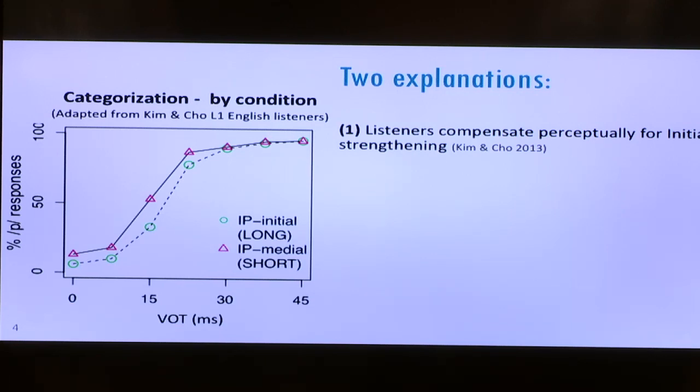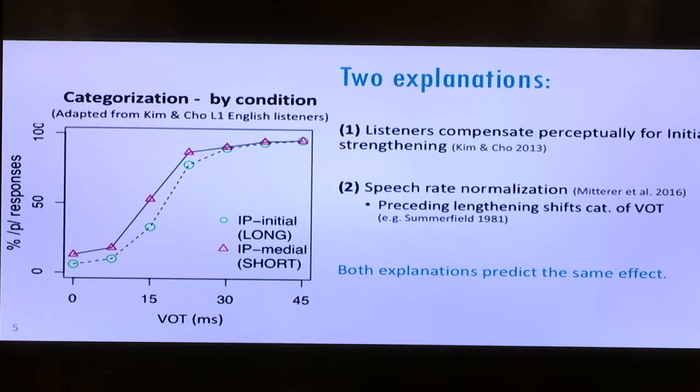So this is interesting. The authors analyze it as originating from perceptual sensitivity and consequent compensation for initial strengthening. Now, interestingly, the same effect could also be analyzed simply as run-of-the-mill speech rate normalization. This is a reanalysis proposed by Mitterer, Cho, and Kim in 2016, who note that in creating these different positional manipulations, duration was necessarily also a covariate.